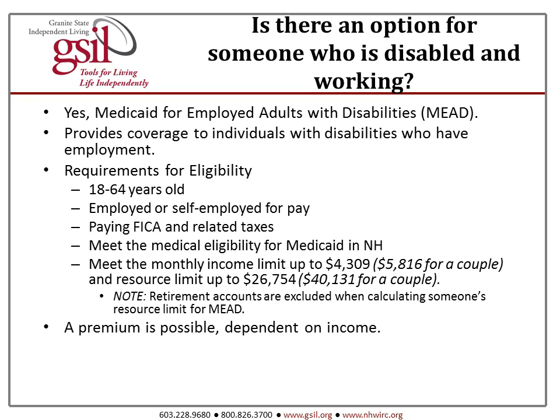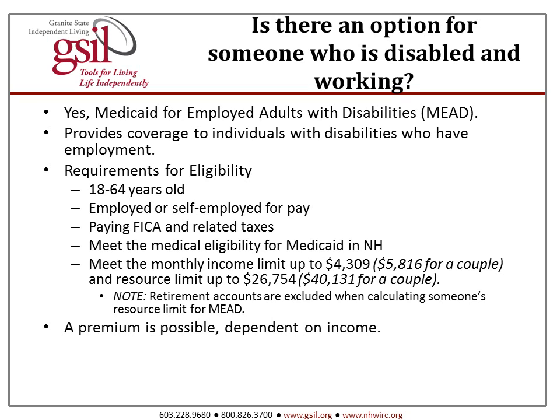Is there an option for someone who is disabled and working? Yes, Medicaid for Employed Adults with Disabilities, or MEAD. This program provides coverage to individuals with disabilities who have employment. You must be between the ages of 18 and 64 years old. You must be employed or self-employed for pay.